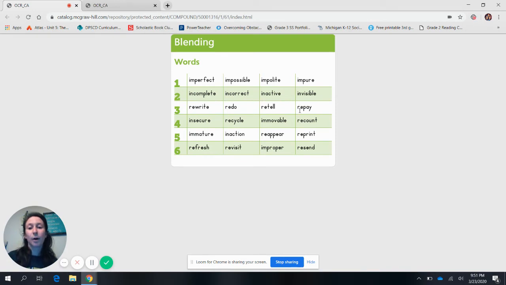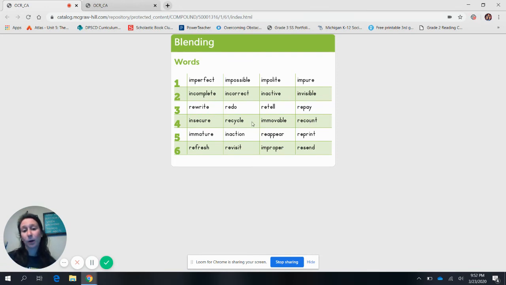When we have the word recount in our 4th line, 4th word, re means to do something again, and count means when you're counting something. It could be anything. It could be toys you have or maybe pieces of candy. Well, when you recount, it means you're counting again.